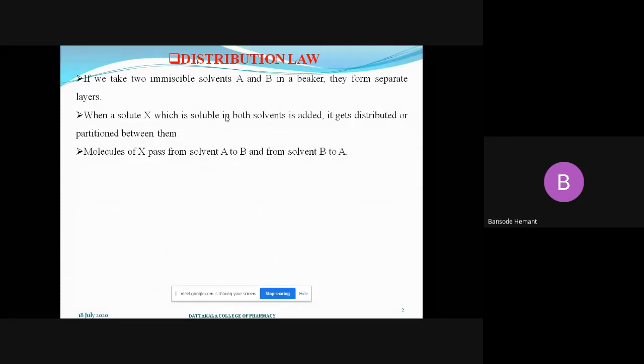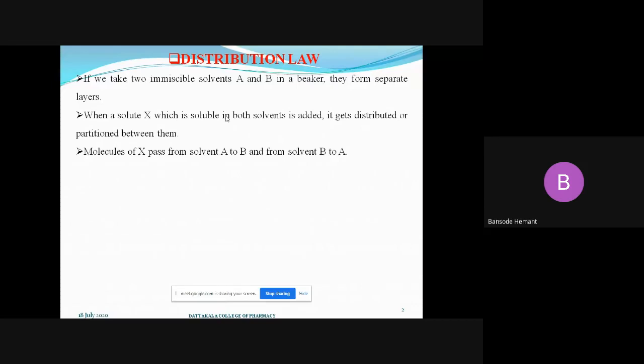So when solute X gets solubilized into solvents A and B, generally the molecules of solute will pass from one solvent to the other. That is, in this case, from solvent A to solvent B, and from solvent B to solvent A, because it is soluble in both the solvents.